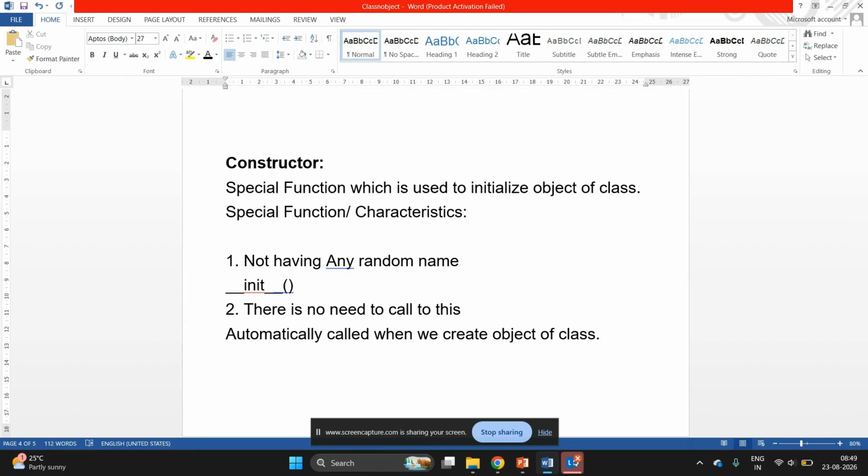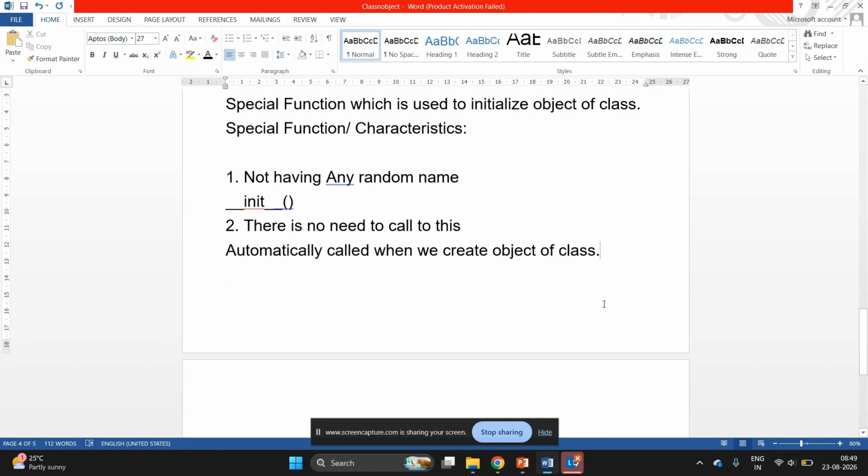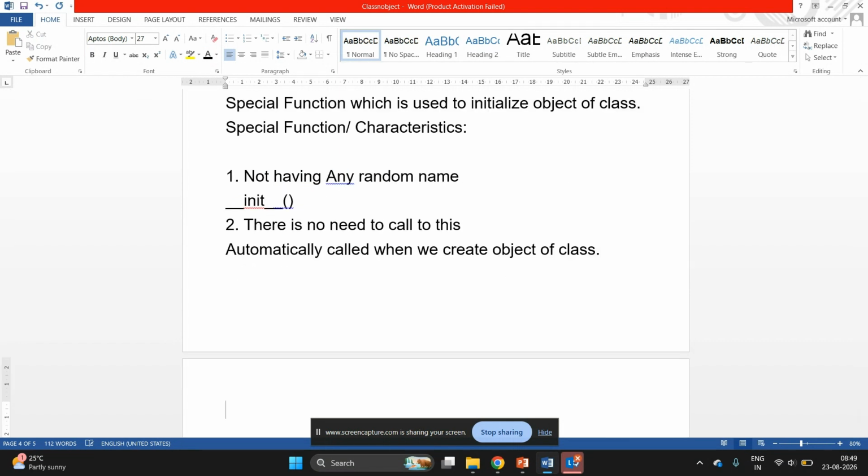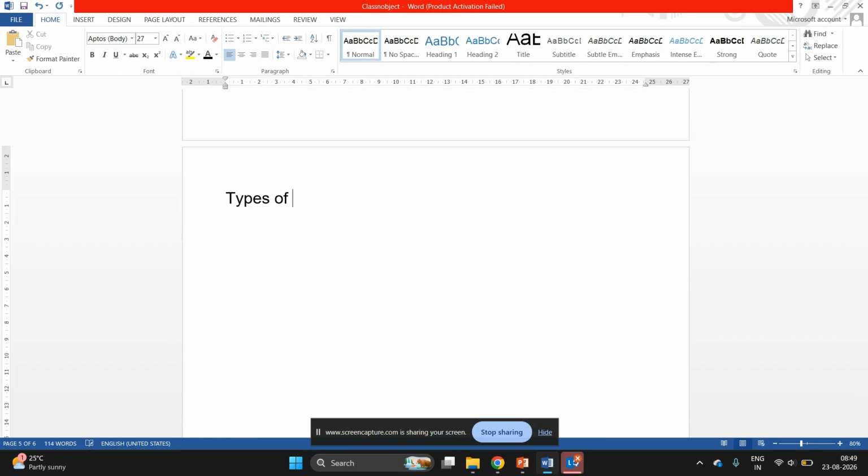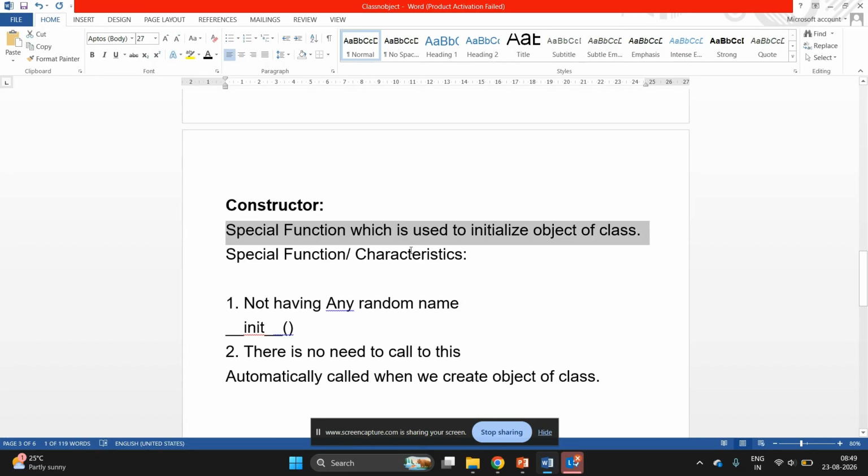Okay, so we will see how to use this constructor. There are two types of this constructor. First one is default and second one is parameterized constructor. Now we will start from the default constructor.